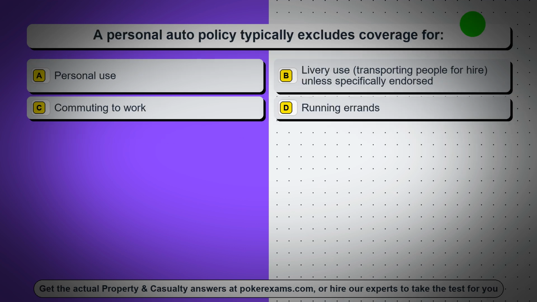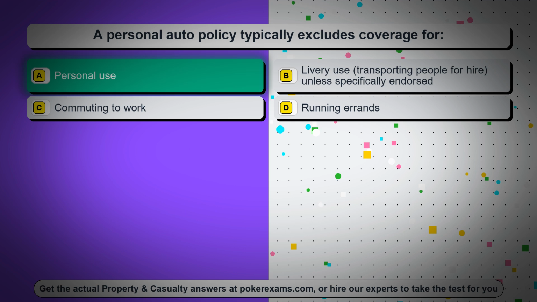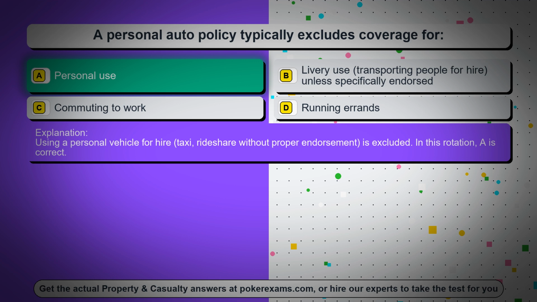Question 73. A personal auto policy typically excludes coverage for, option A, personal use. Option B, livery use, transporting people for hire, unless specifically endorsed. Option C, commuting to work. Option D, running errands. The correct answer is option A, personal use. Using a personal vehicle for hire, taxi, rideshare without proper endorsement, is excluded. In this rotation, A is correct.